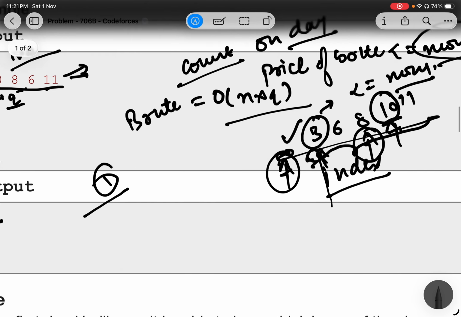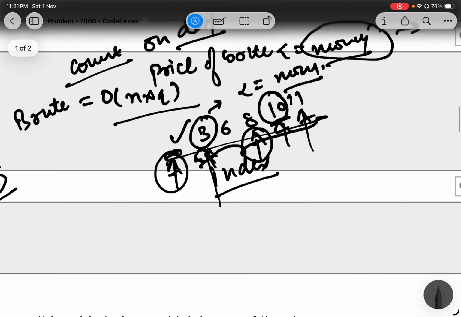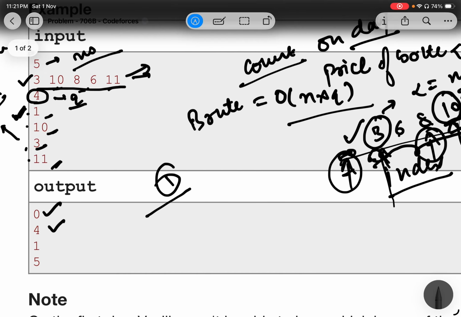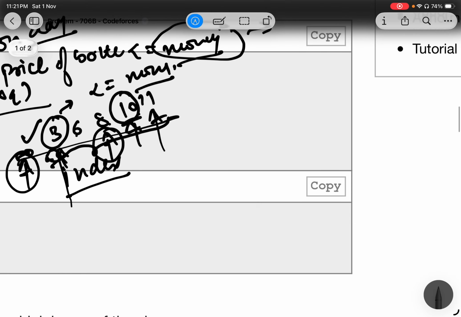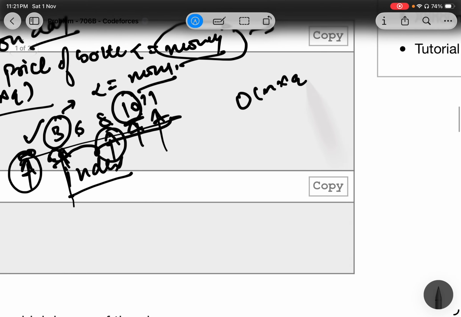And then for 11, you'll end up here. So basically 1, 2, 3, 4, and 5. So this is the answer. So brute force is O of n into q. And the space complexity for this one will be O of 1, because we are not saving it anywhere. We are just printing it out.